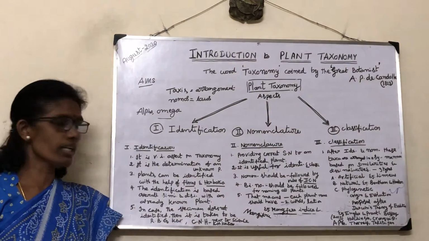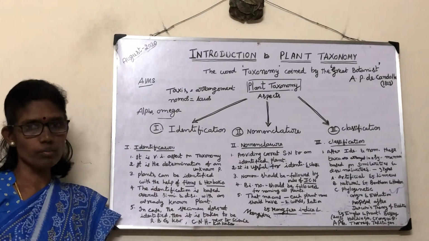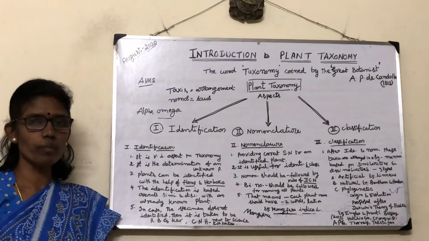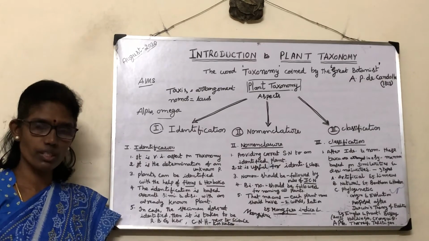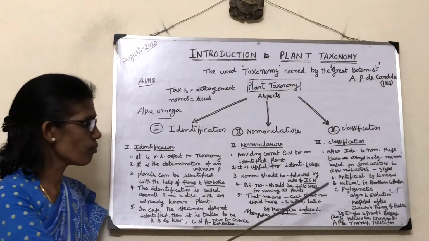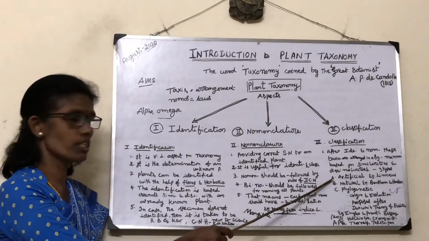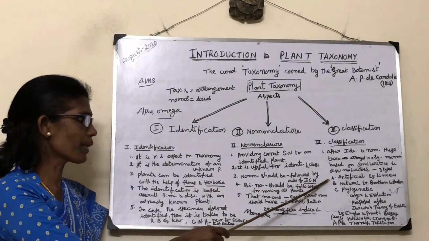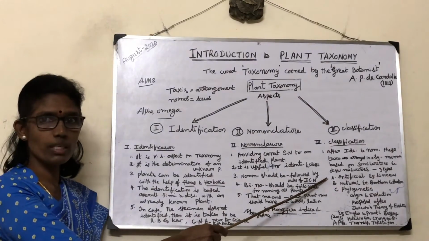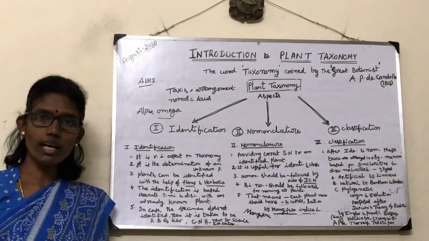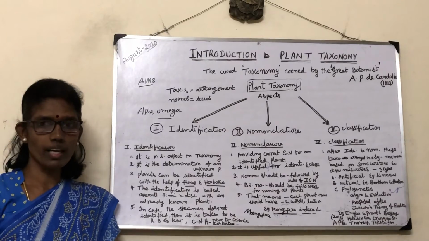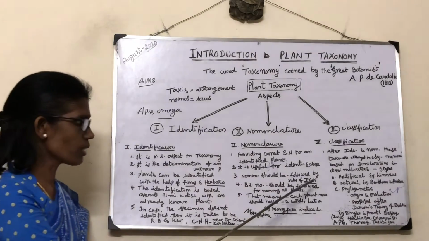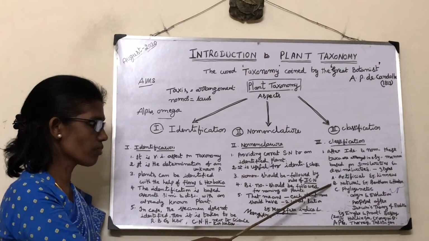Since Linnaeus classified plants based on stamens and carpels, it is called the sexual system of classification. Another example of the artificial system is based on habit or external appearance, where plants are classified into trees, shrubs and herbs. That's about the artificial system.